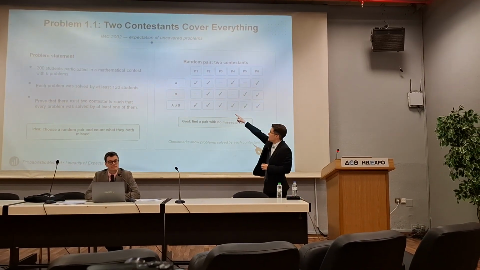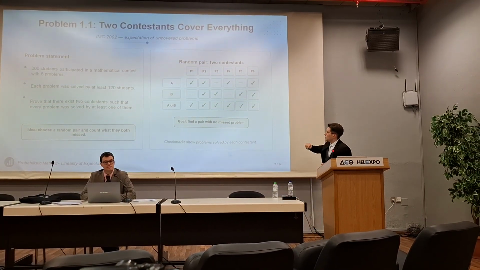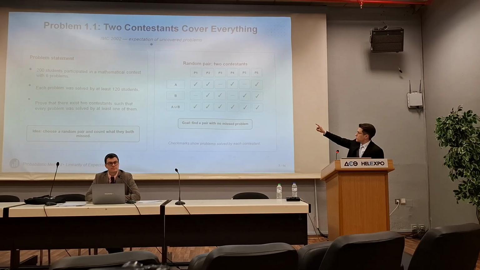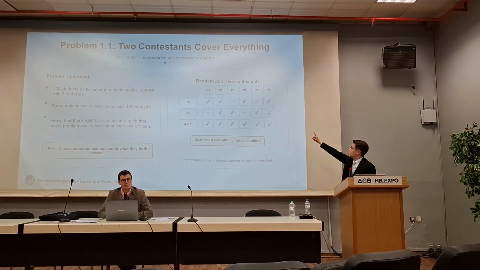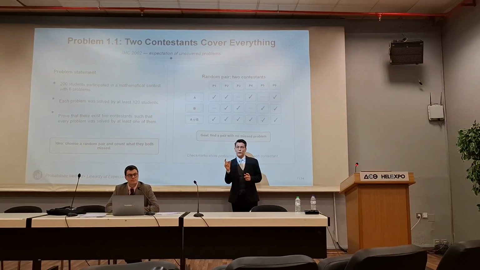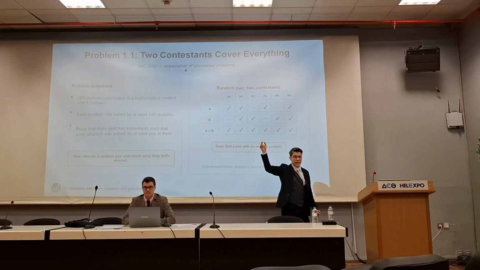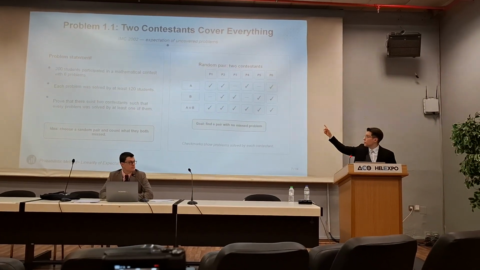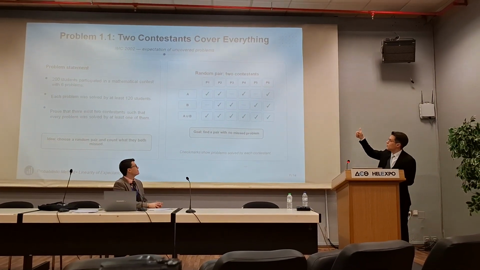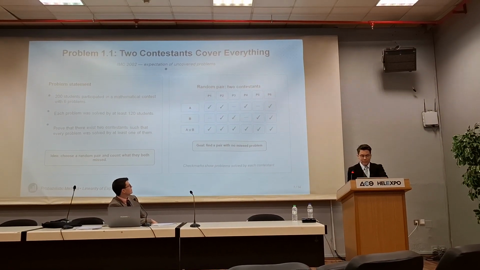So for example, we see here, contestant A solves problem 1, problem 2, problem 4, problem 6. Contestant B solves problem 2, problem 3, 5, and 6. So we know that if we make the contestants write in teams, this team would get a perfect score, right? They would solve all the problems because they would divide them, and then each one would solve the problem that he can.